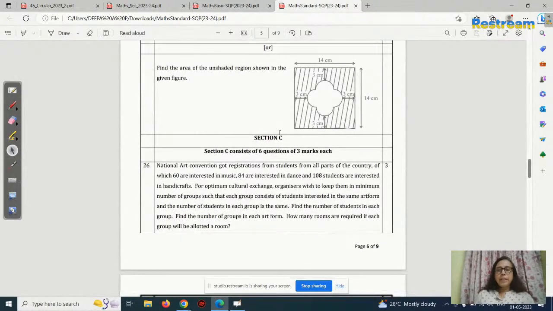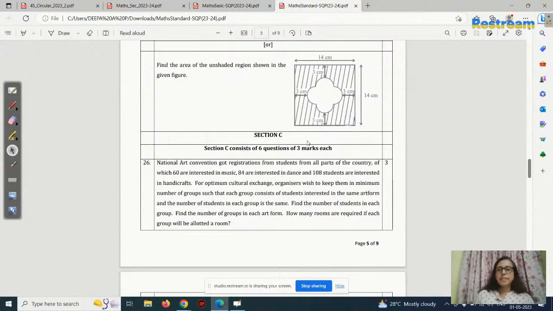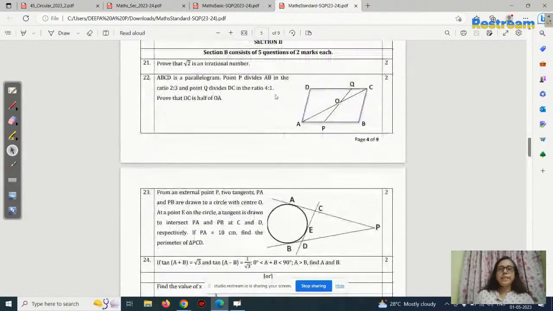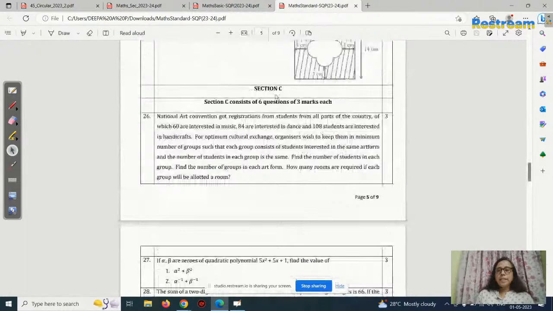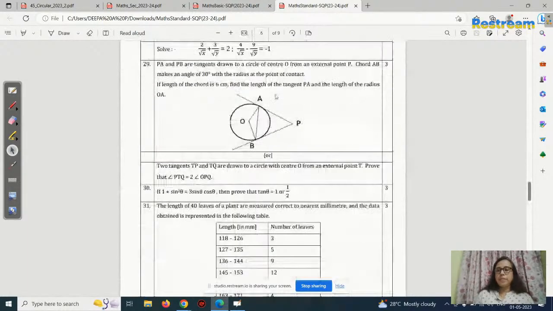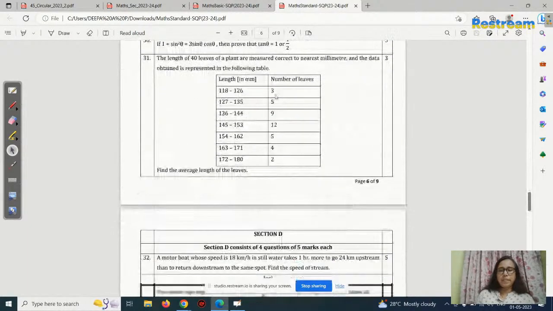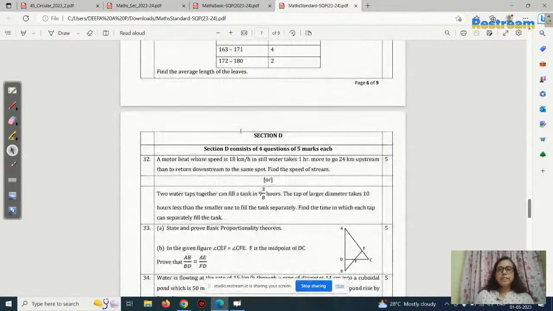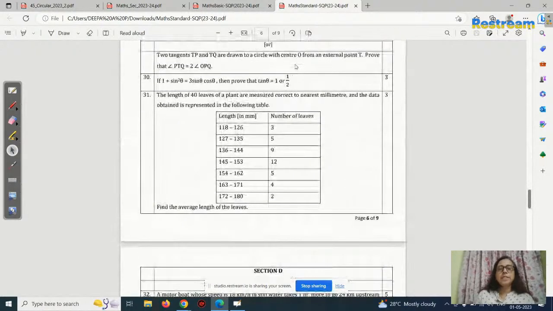And section C, questions 26, 27, 28, 29, 30, 31, you will get the 3 mark questions. Section C, each one carries 3 marks.